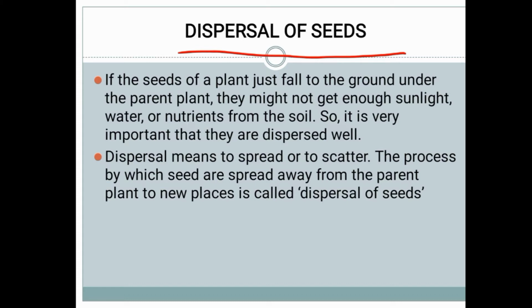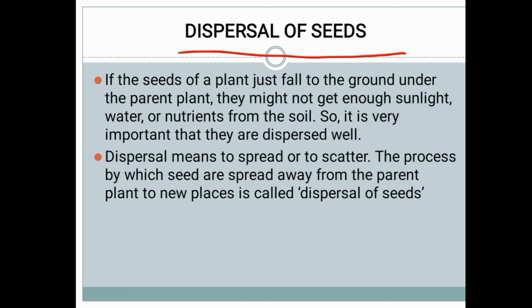Let's imagine a mango tree. After the mango ripens, the seed will fall on the ground near the parent plant, the big mango plant. The mango plant will grow everywhere, so the sunlight will not enter the ground.